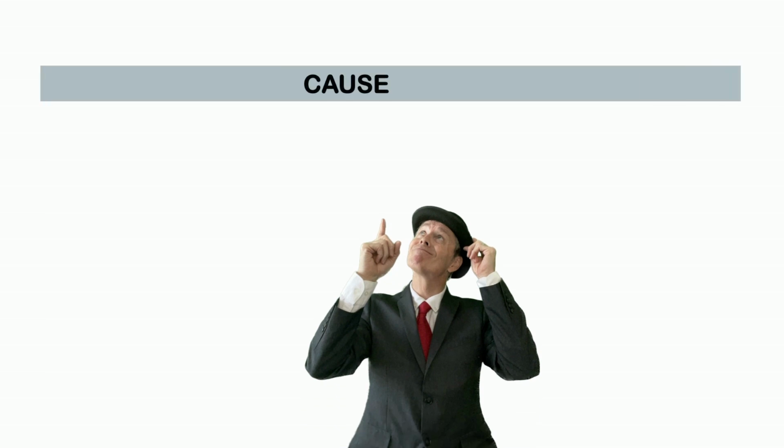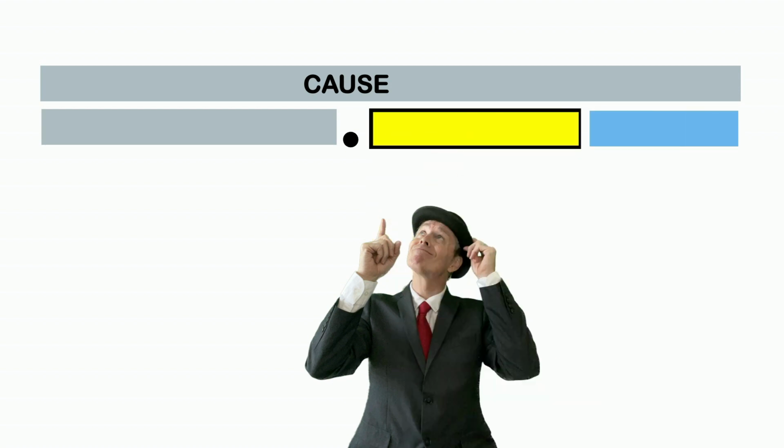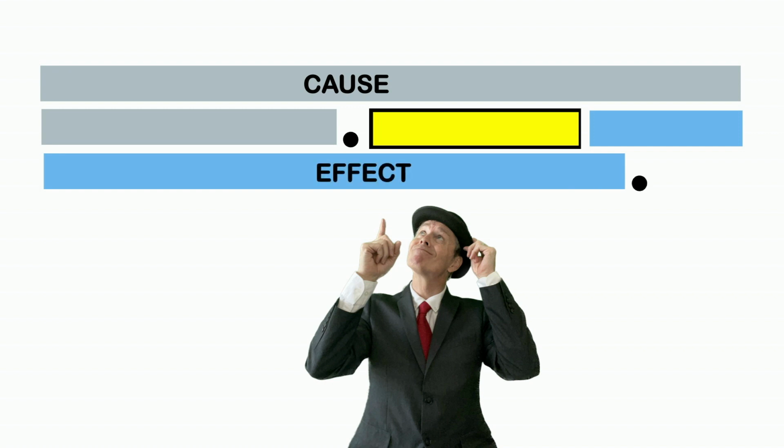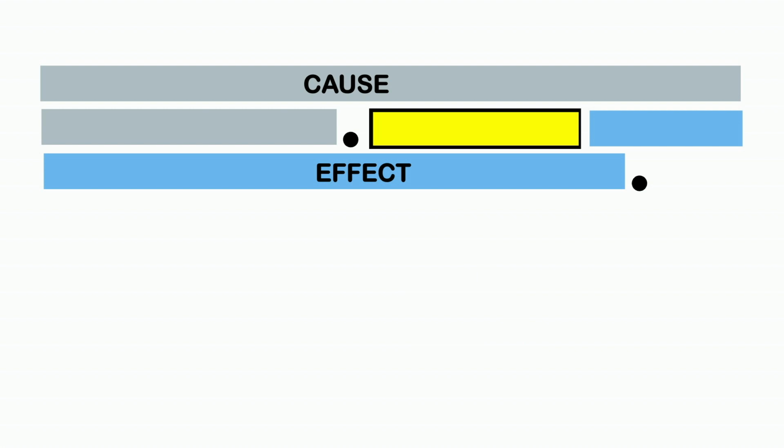Visually, our sentence structure looks like this. We begin with our cause and end this with a full stop. We then open the next sentence with the sentence connector, which is followed by the effect. Instead of writing 2 sentences, we could write a single complex sentence.